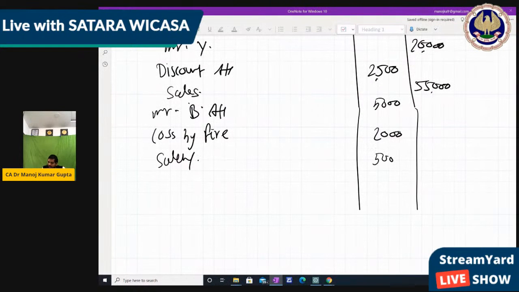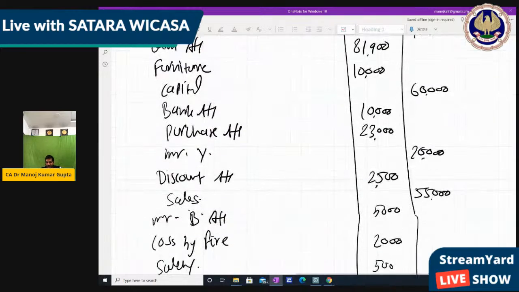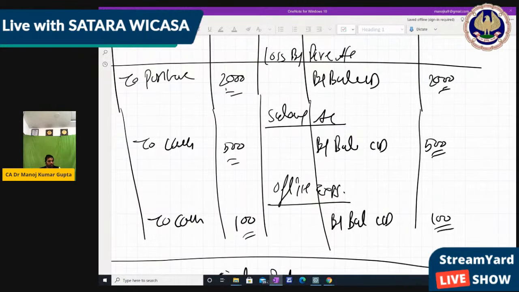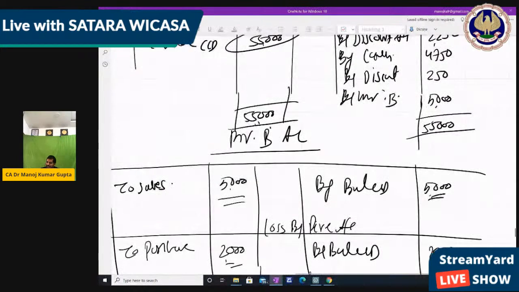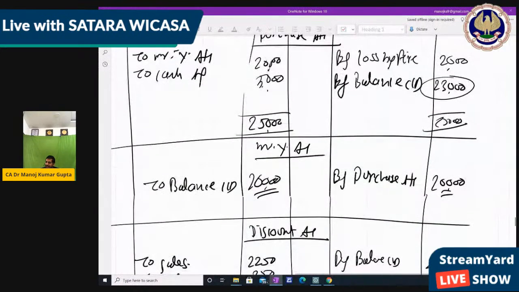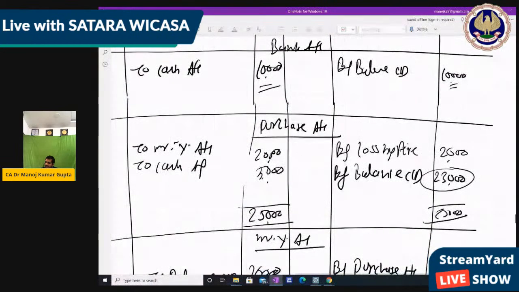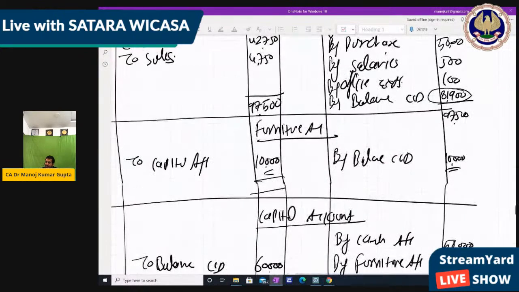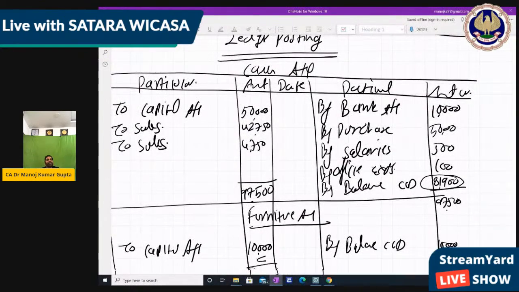Salary 500, office expense 100. Okay. So I think all balances we had put. We can check also. Office expense, salary, loss by fire, Mr. B account, sales account, discount account, Mr. Buy account 20,000. We are already written credit side. Purchase 23,000, bank 10,000, capital account 60,000, furniture 10,000, and cash 81,900.